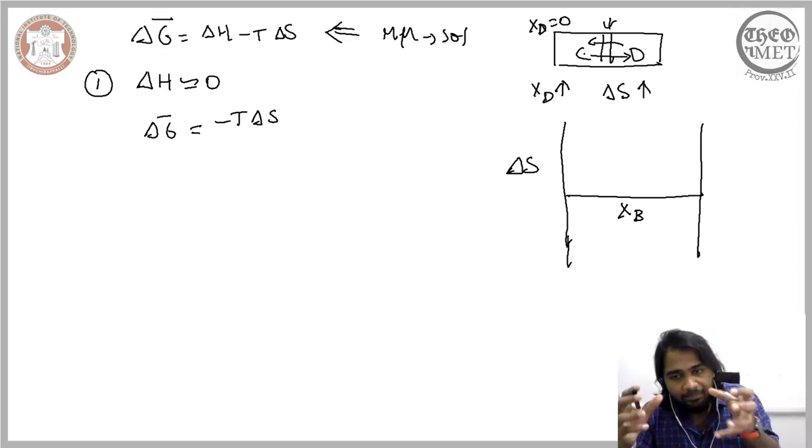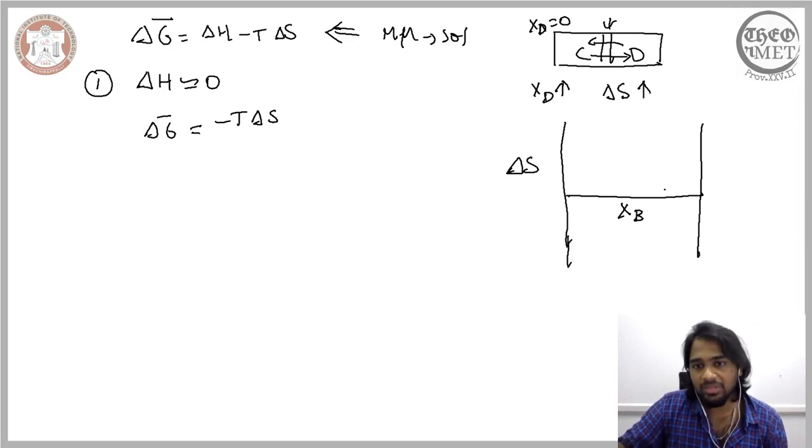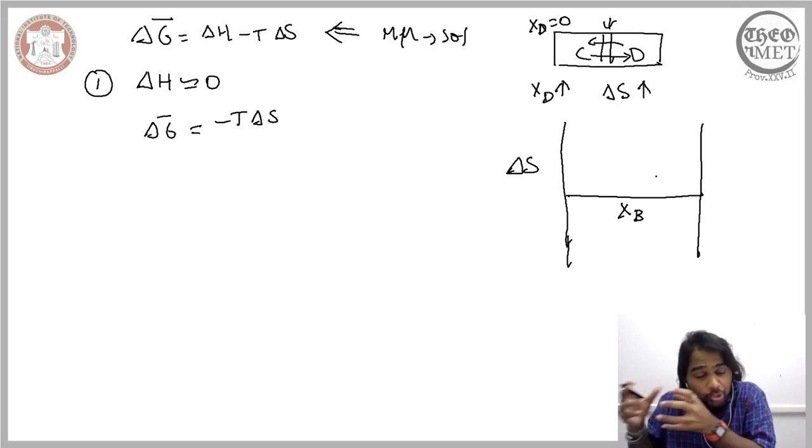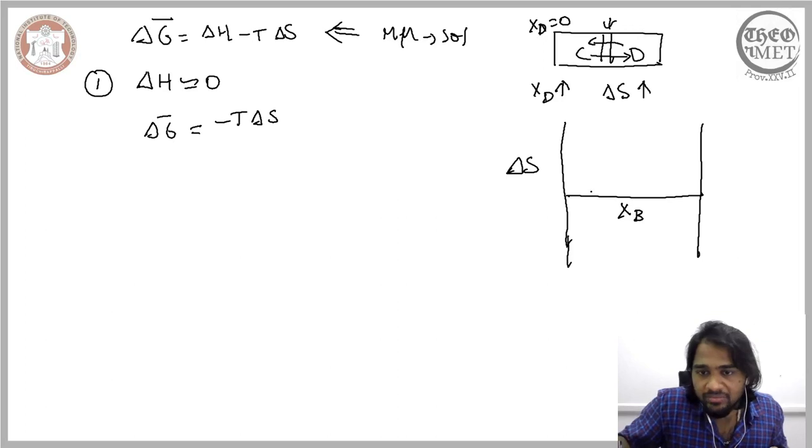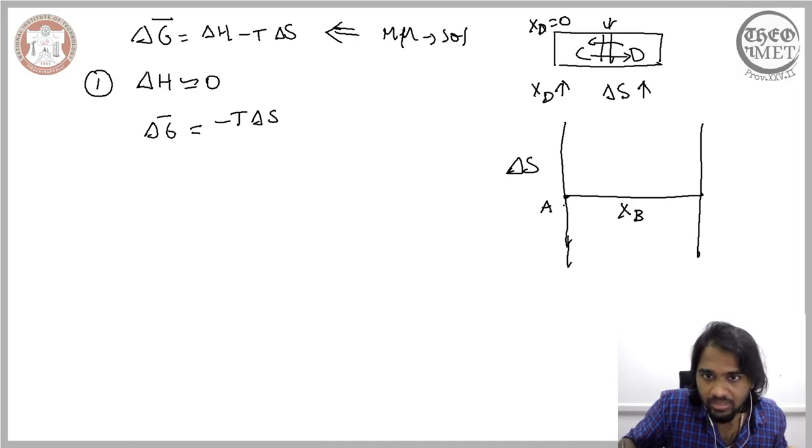So let us adapt the same understanding to our description of the solid solution. We are considering a solid solution wherein there is a change in the concentration of B. Here at this extreme we have A alone, and here at this extreme we have B alone.